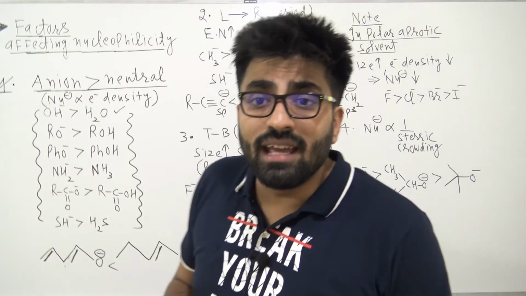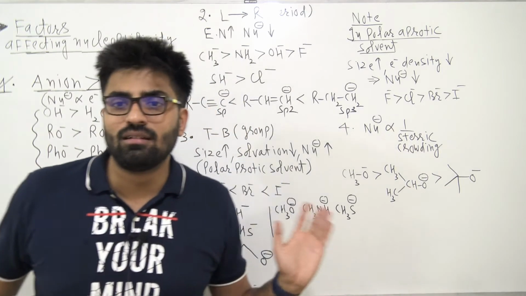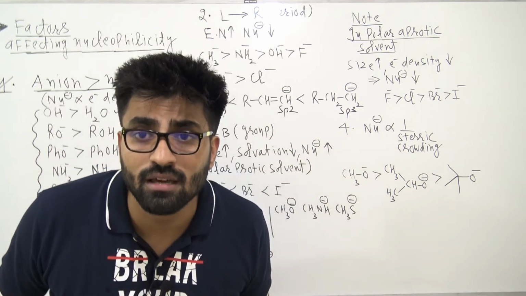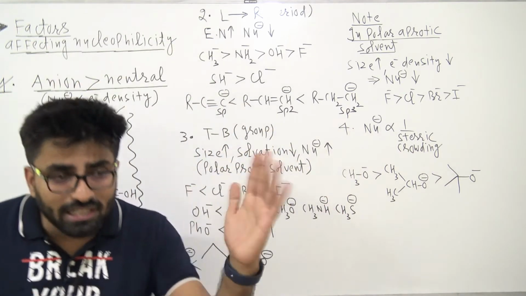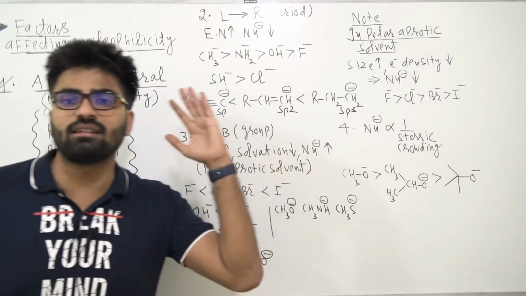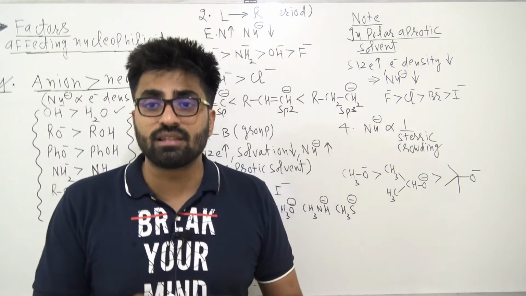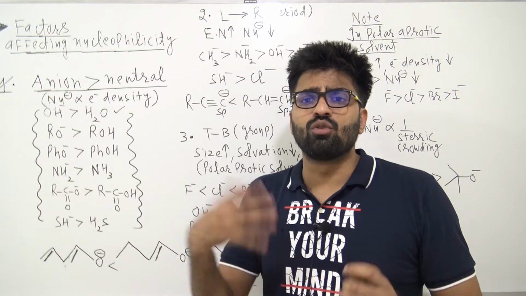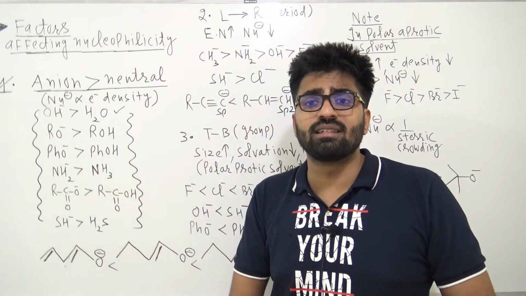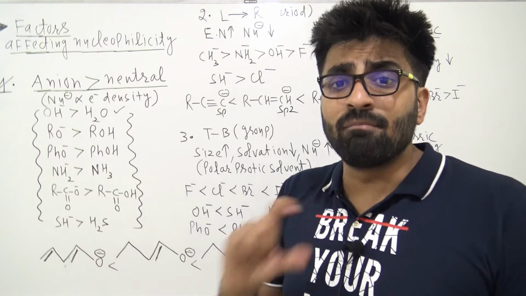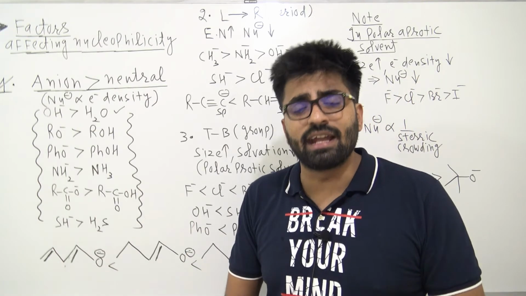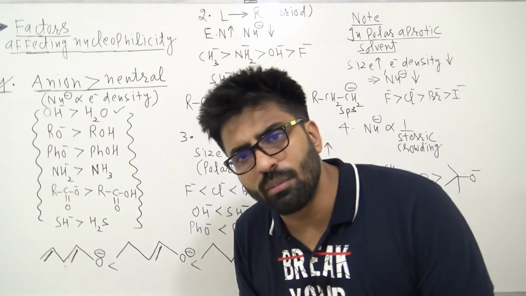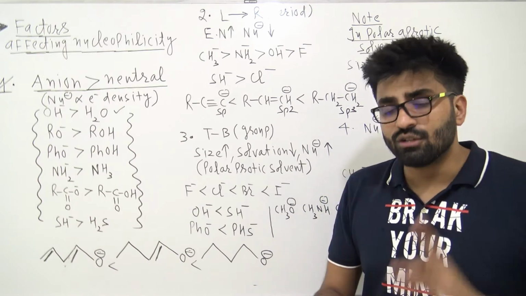But again, caution: don't apply this rule anywhere. If you apply the electronegativity rule in a group, you will fail miserably. So make sure you apply this rule only in a period, because in a period the dominating factor is electronegativity. Two rules we have discussed so far: anions are more nucleophilic than neutral atoms, or simply more electron density, more nucleophilicity. Second, for the same period, the dominating factor is electronegativity. Triple bonded, double bonded, single bonded carbon are also answered on the basis of electronegativity.